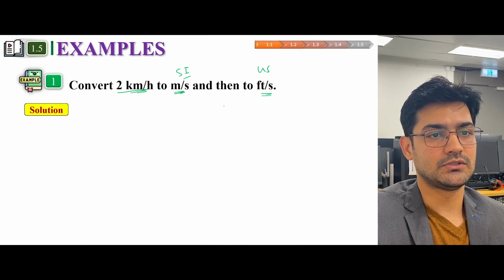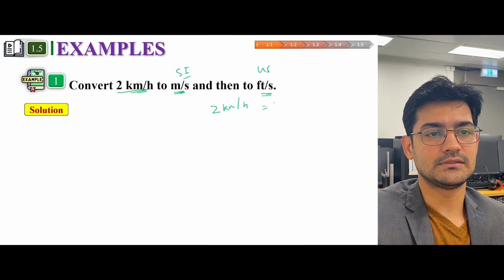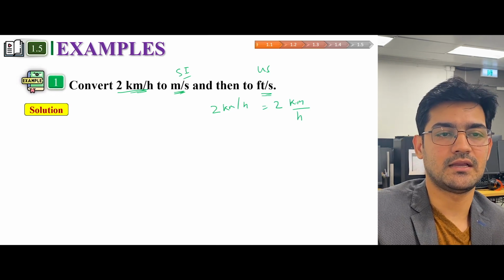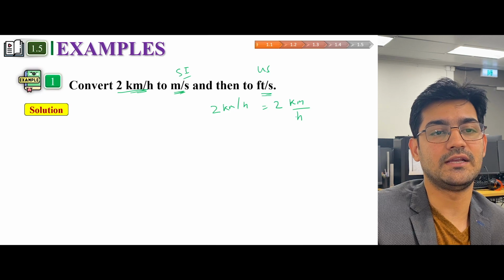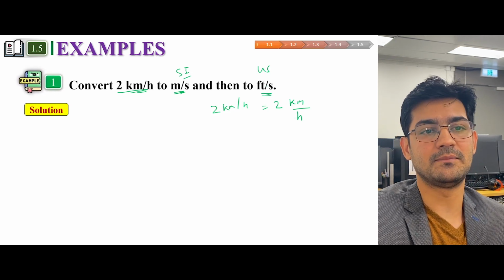Okay, so we can write 2 kilometer per hour as 2 kilometer over hour. So this kilo is a prefix, meter is a unit for length, and hour is a unit for time. So we have to convert it to meter per second.